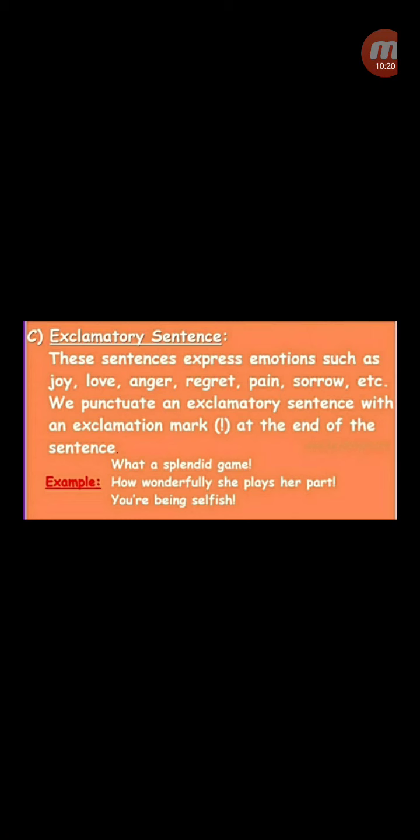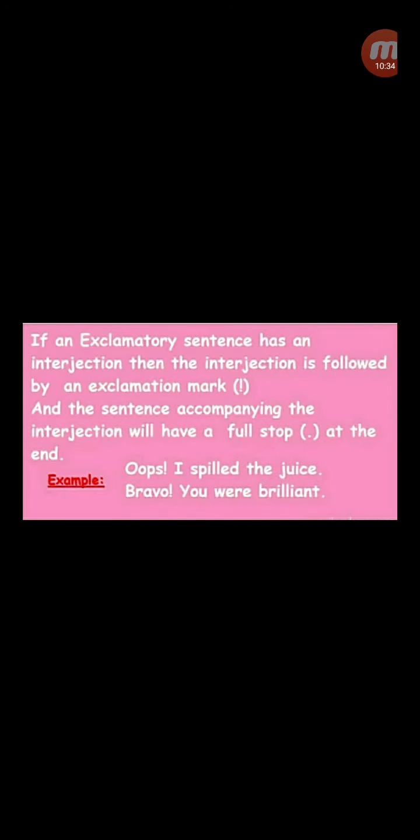Let's see some examples. What a splendid game! How wonderfully she plays her part. You are being selfish! Let's see another type of exclamatory where the exclamatory point is in between the sentence. If an exclamatory sentence has an interjection, then the interjection is followed by an exclamatory mark and the sentence accompanying the interjection will have a full stop at the end.